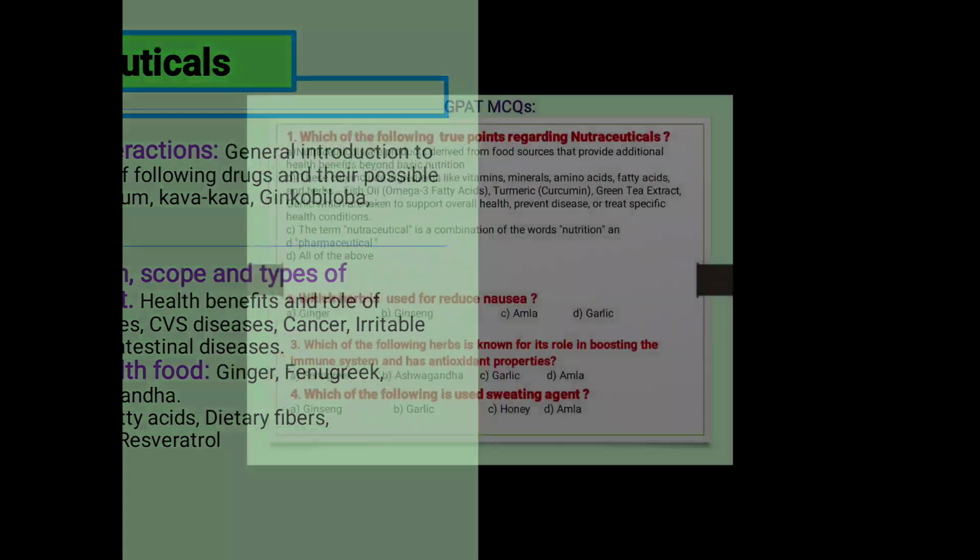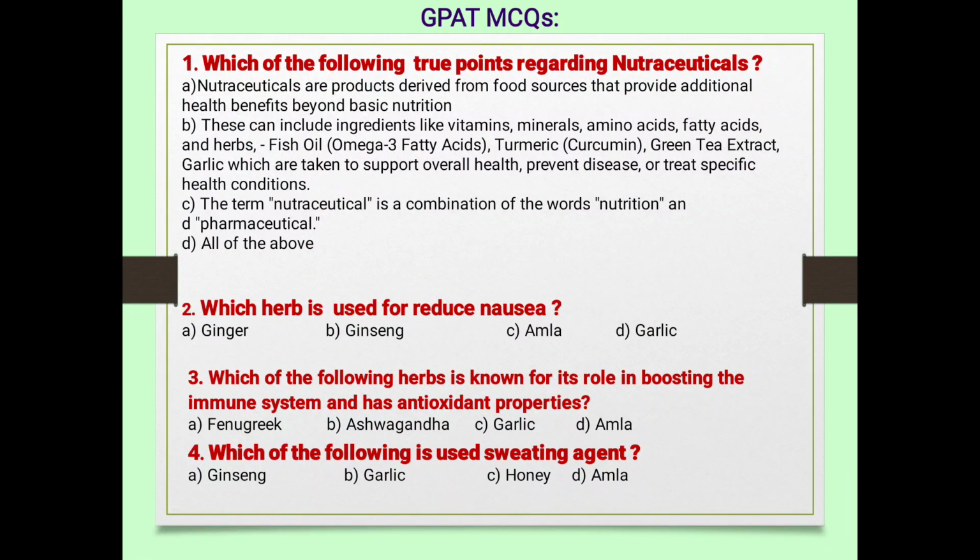Nutraceutical. Next. First question, which of the following are true points regarding nutraceuticals? A, nutraceuticals are products derived from food sources that provide additional health benefit beyond the basic nutrition. B, this can include vitamins, minerals, amino acids, fatty acids and herbs, fish oil, omega-3 fatty acid, turmeric, curcumin, green tea extract, garlic, which are taken to support overall health, prevent disease or treat specific health condition. C, the term nutraceutical is a combination of two words, nutrition and pharmaceutical. So D is the all of the above. D is the correct answer.